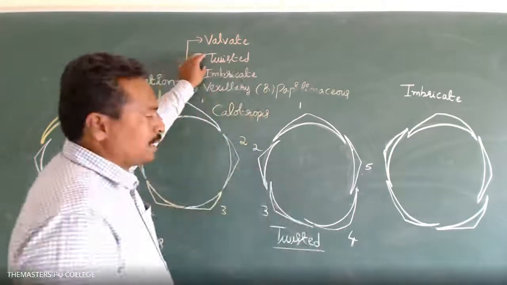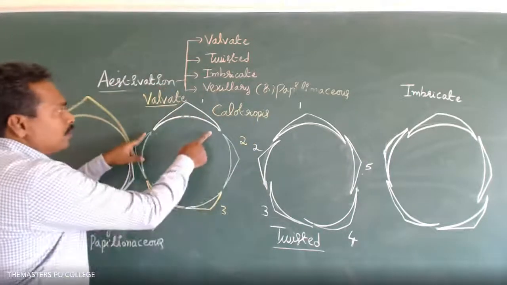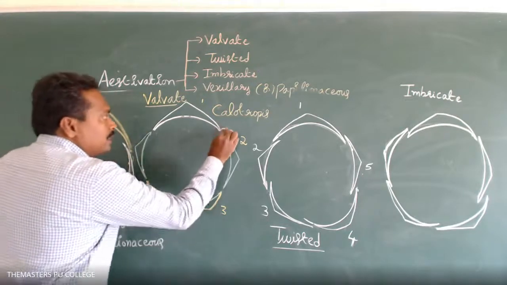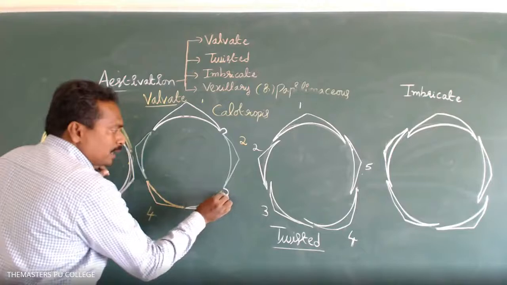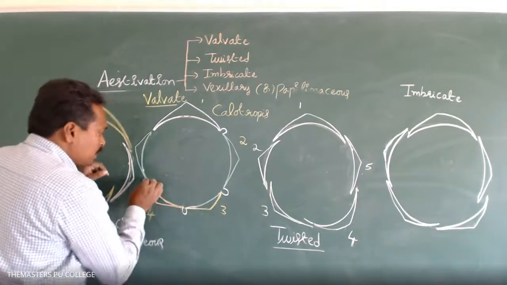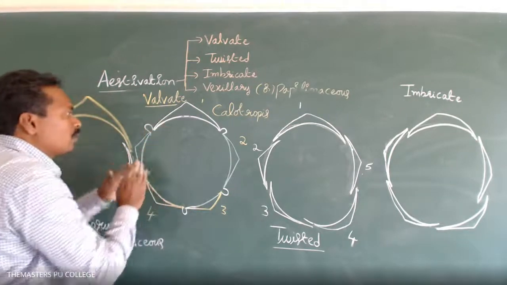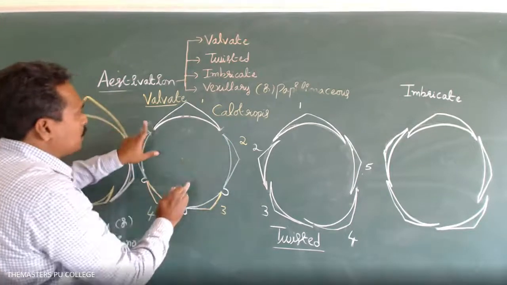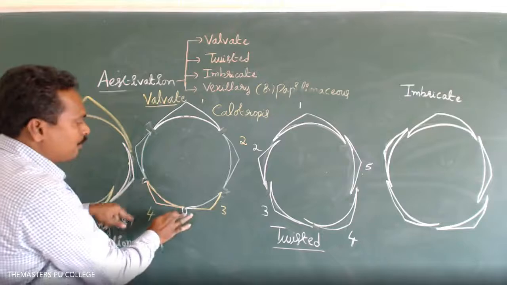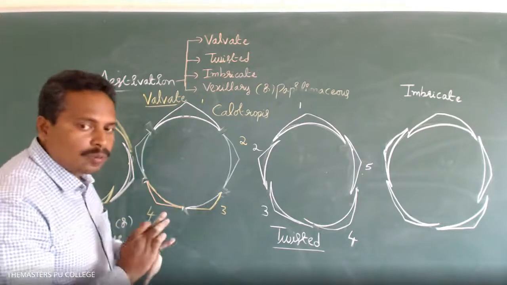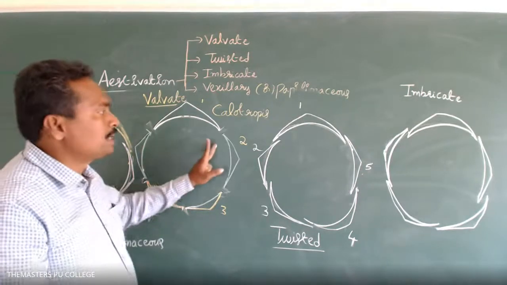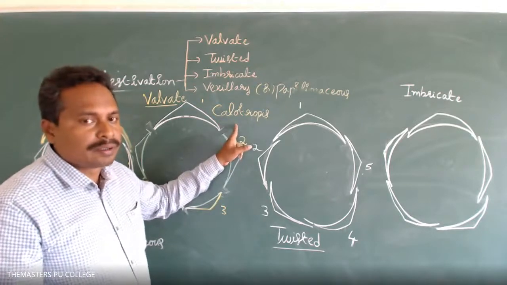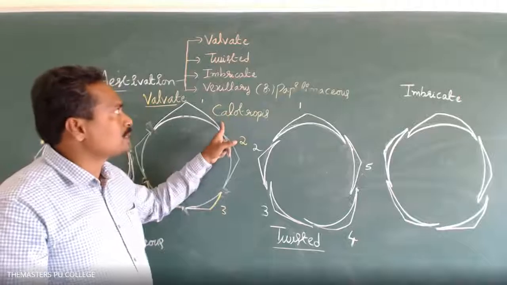In valvate estivation, the sepals or petals are free or fused with each other, but not overlapped on each other. The example for the valvate type of estivation is Calotropis.